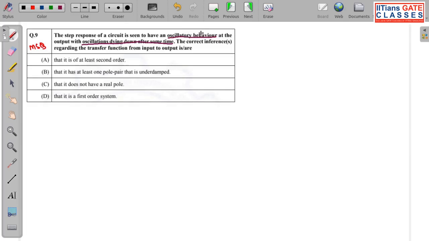So first, what they have said: oscillatory behavior. If I take these two words, oscillatory behavior means what? Either it can be undamped or it can be underdamped oscillation.